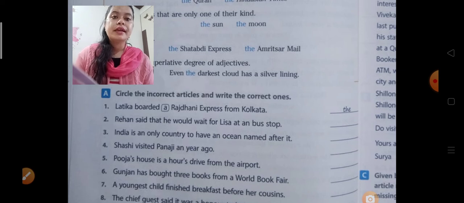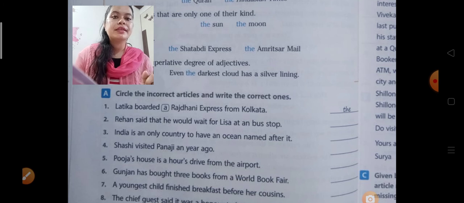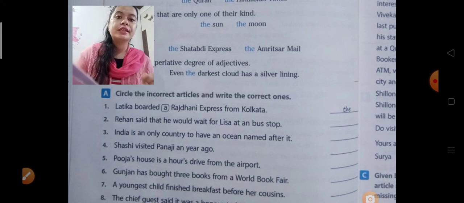Third one: India is an only country to have an ocean name after it. Again, the same thing we just studied: when we write the name of an ocean, mountain, or river, we use "the". Here "an" is used. Circle it, and in the place of "an" there should be "the". India is an only country to have the ocean named after it.